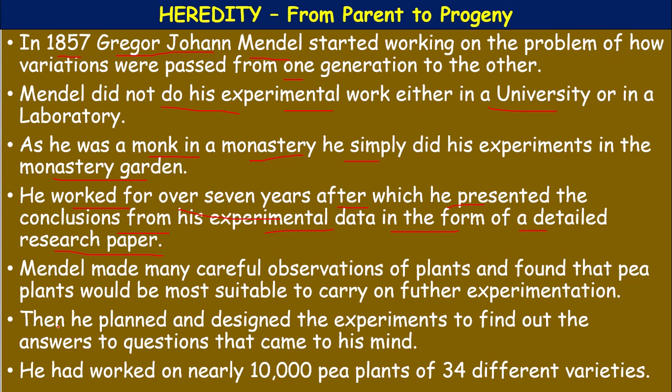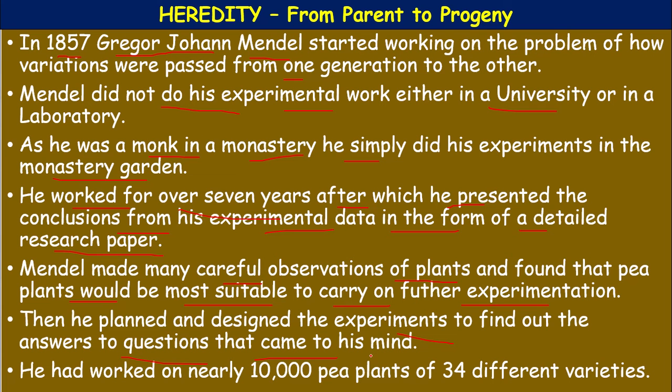Mendel made many careful observations of plants and found that pea plants would be the most suitable to carry on further experimentation. Then he planned and designed the experiments to find out answers to the questions that came to his mind. He had worked on nearly 10,000 pea plants of 34 different varieties.